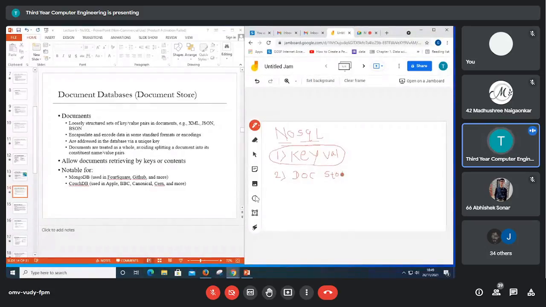So do not be confused between SQL and NoSQL. Many times students in the theory examination write the properties of SQL as NoSQL and NoSQL as SQL. Many times they write key value and document store as part of SQL databases, but in SQL, DDL, DML, and DCL are the only components. So, document store. Third one is column store.